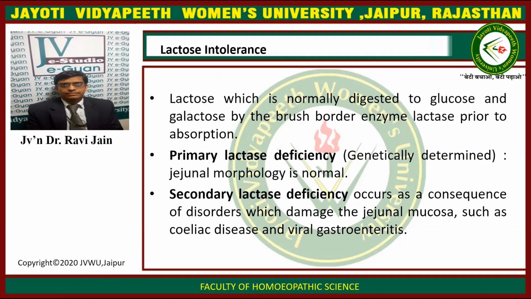Number one, lactose intolerance. What is lactose intolerance? Lactose is normally digested to glucose and galactose by the brush border enzyme lactase prior to absorption. The primary lactase deficiency is genetically determined, in which jejunal morphology is usually normal. The secondary lactase deficiency occurs as a consequence of disorders which may damage the jejunal mucosa, such as celiac disease and viral gastroenteritis. Celiac disease we have already discussed in the previous lecture.